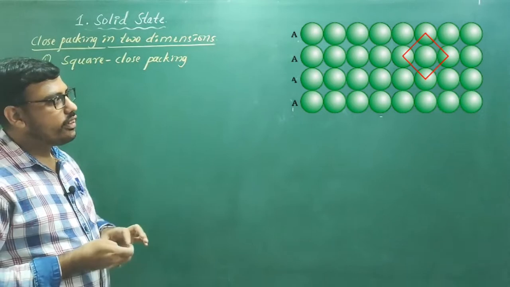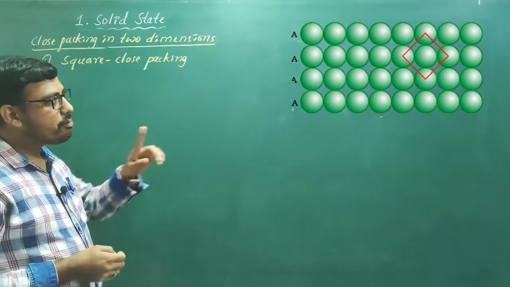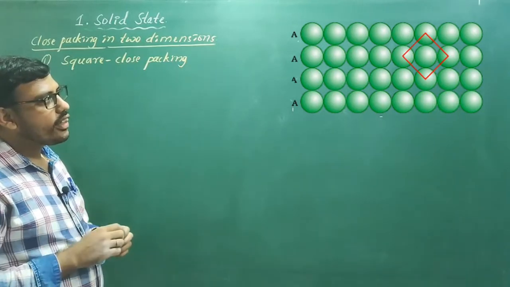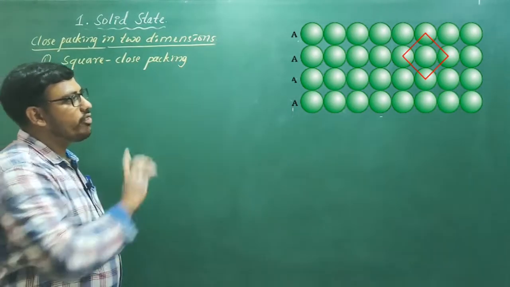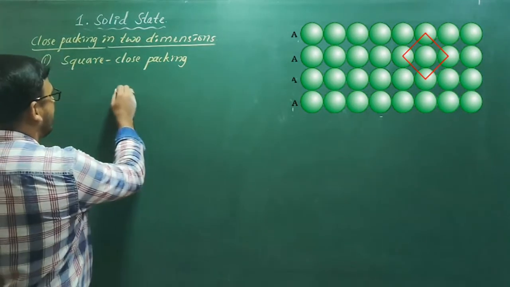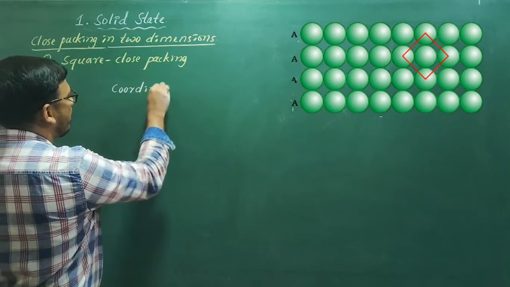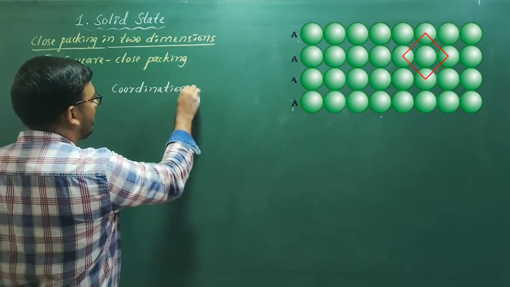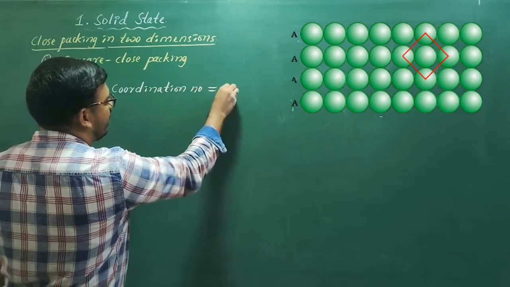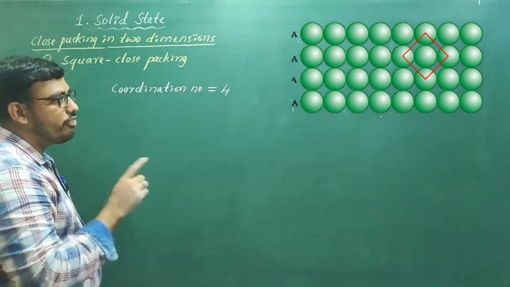In this close packing, each particle is in contact with 4 different particles. Hence, the coordination number of each particle is 4.